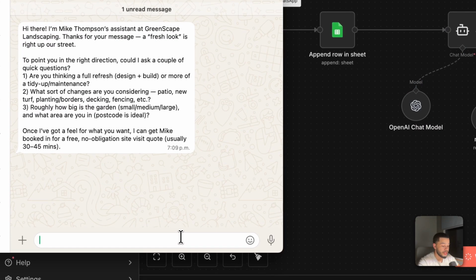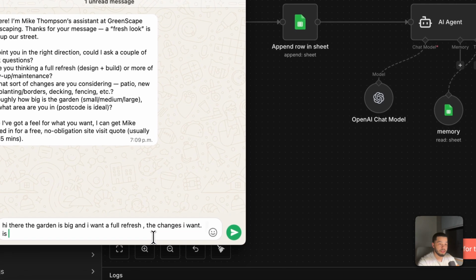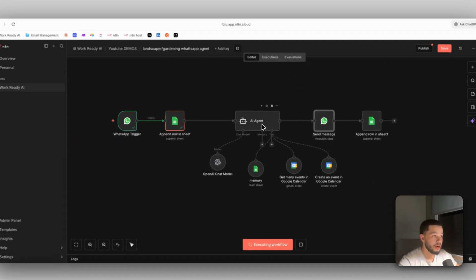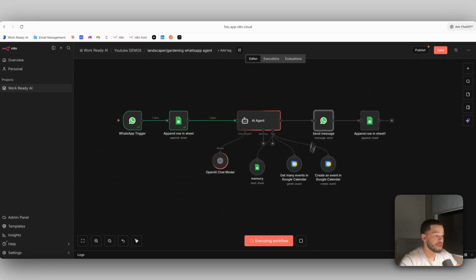Let's respond back here saying, "Hi there, the garden is big and I want a full refresh. Changes I want is a new patio." We're going to send this over. It's going to trigger again. It's going to come through to the AI agent and it should send us a response back.